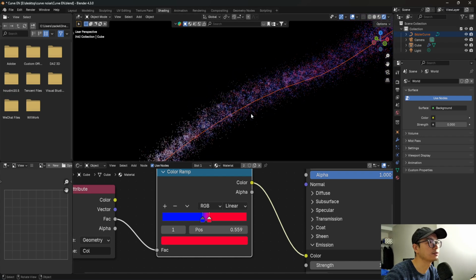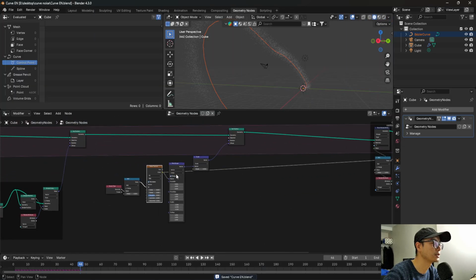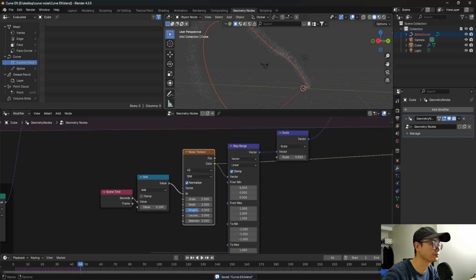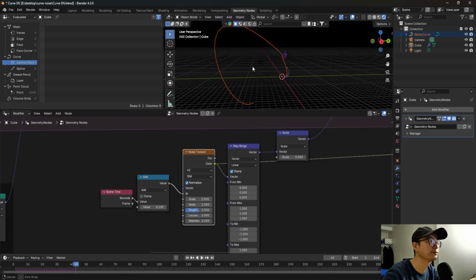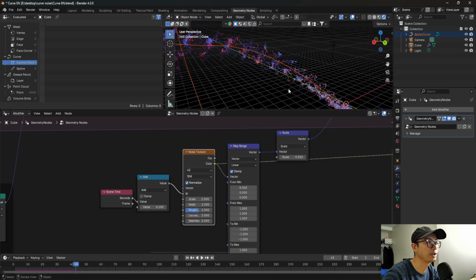It will be like this, and you know why? Because the noise, we need to change the noise. The noise scale is too big, we change it to 2. And let's play again. Okay, here. Yeah, it's better.